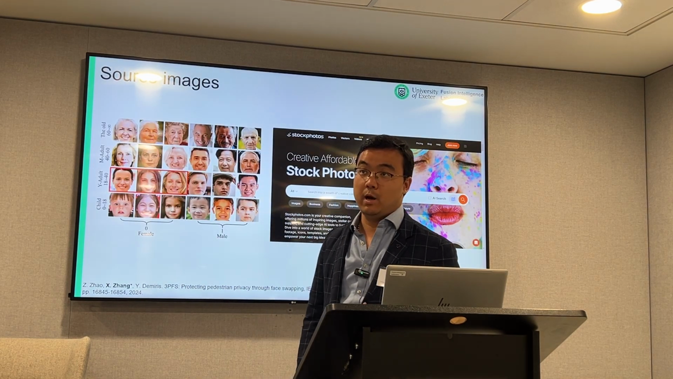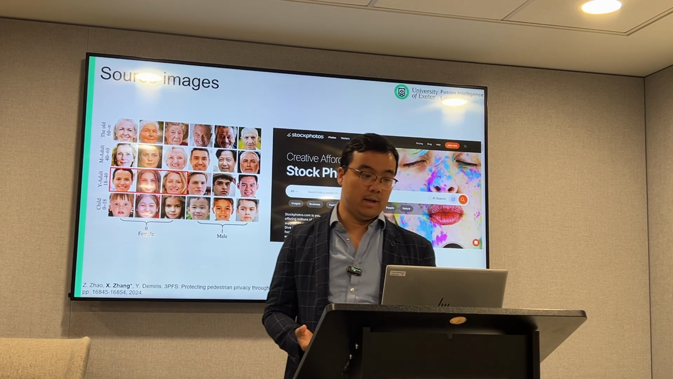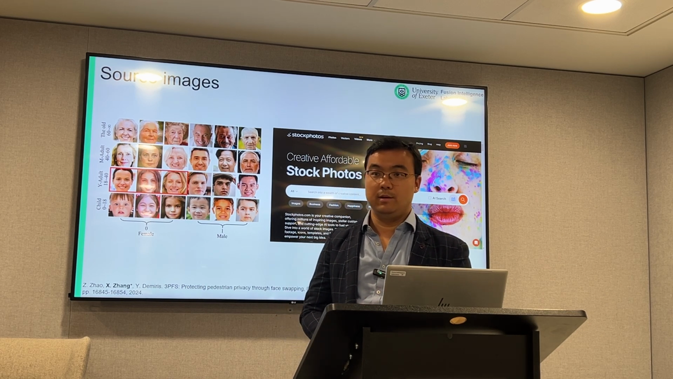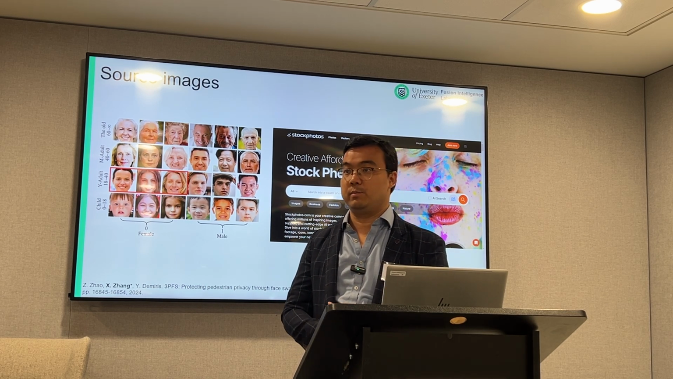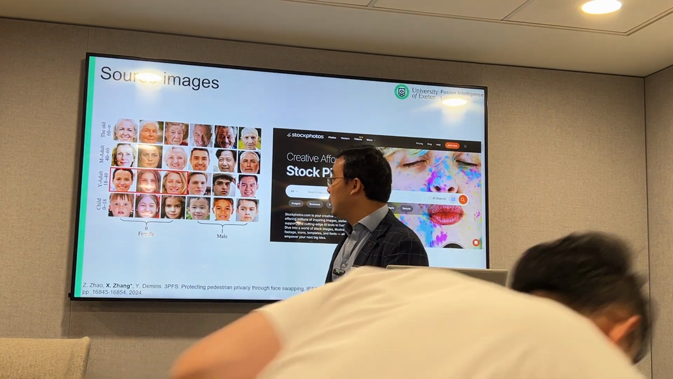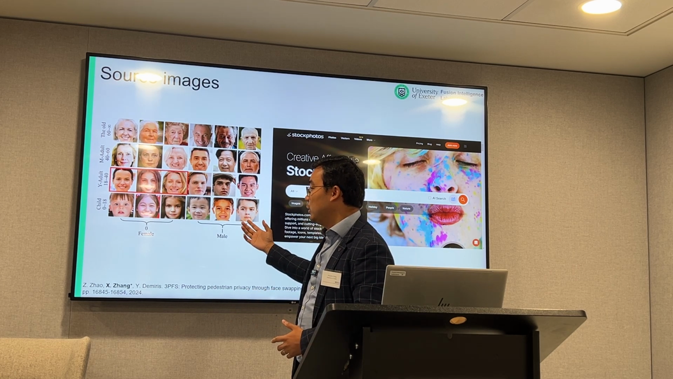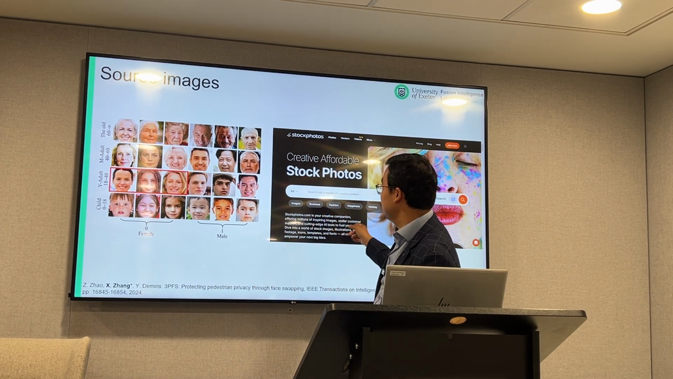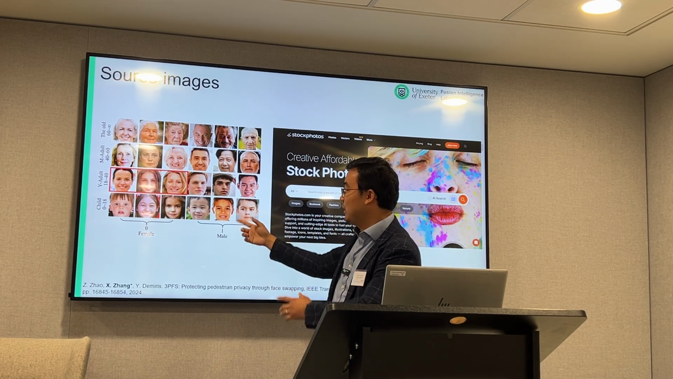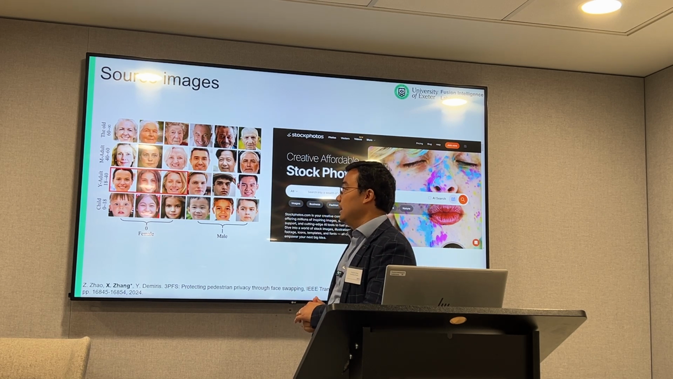A very important thing in our method is the source image library. It is well known that if we use GAN or diffusion models to generate fake faces, there might be some copyright issues because many of the training data are copyrighted data. So we hope to avoid this kind of issue. This is why we bought some real faces from this website with a license. We use these real faces with a license to build our source image library. In this case, we avoid the copyright issue.